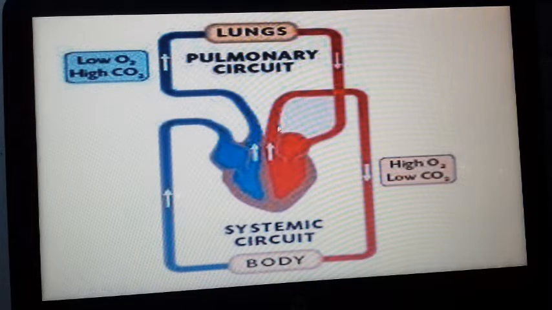And here you can see the deoxygenated blood from different parts of the body coming into the right atrium, then through the tricuspid valve into the right ventricle, then pumped through the pulmonary artery into the lungs. This is called pulmonary circulation. And from the lungs, oxygenated blood comes through the pulmonary vein into the left atrium, then the left ventricle, then is pumped through the systemic aorta to different parts of the body. So this is called systemic circulation.